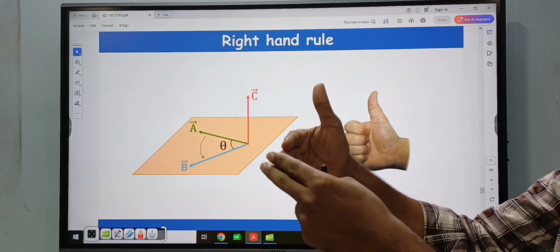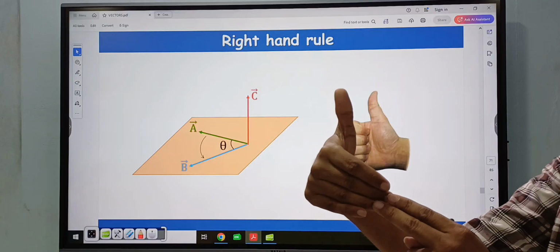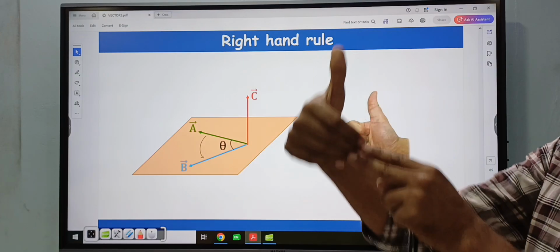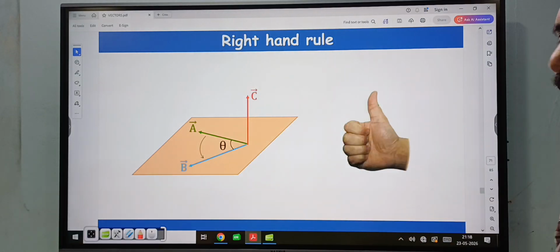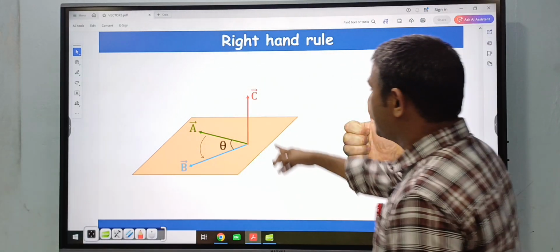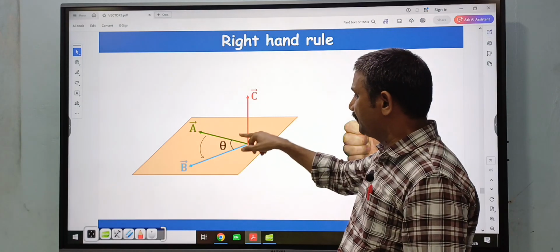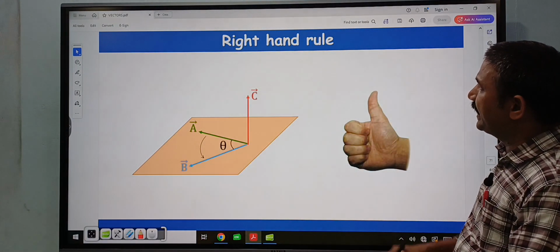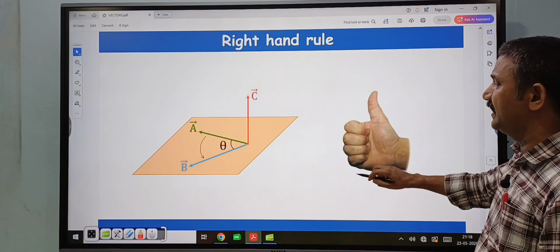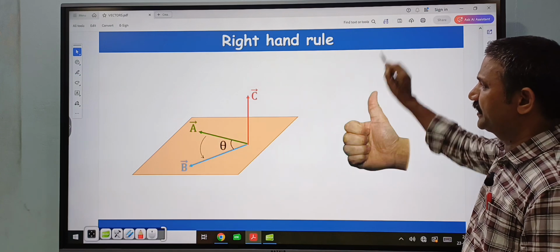This a bar curls towards b bar. This thumb indicates the direction of a bar cross b bar, that is c bar. So this c bar is perpendicular to both vector a bar and vector b bar. So this is the right hand rule to determine the direction of the cross product.